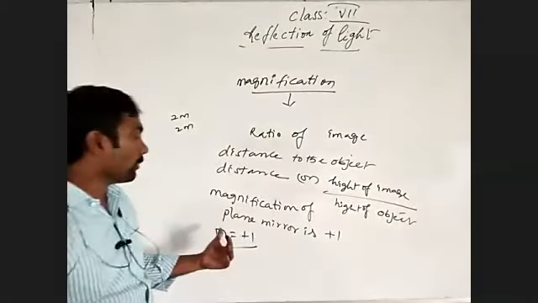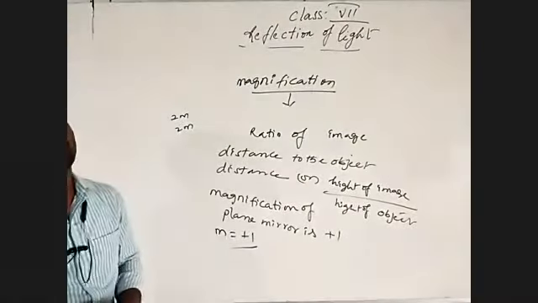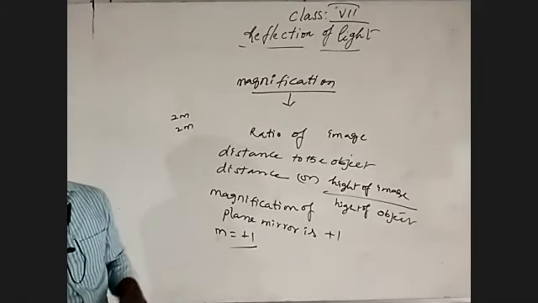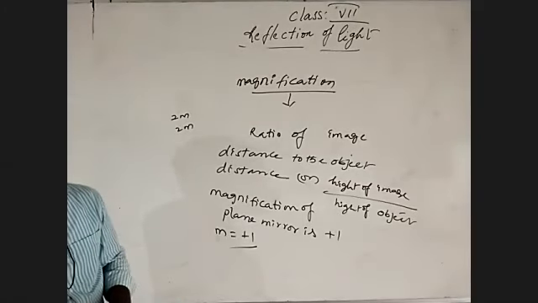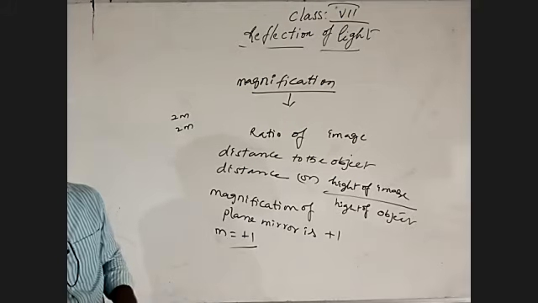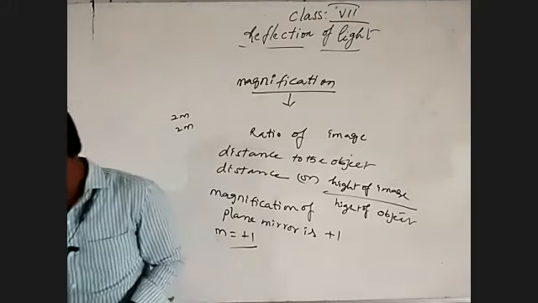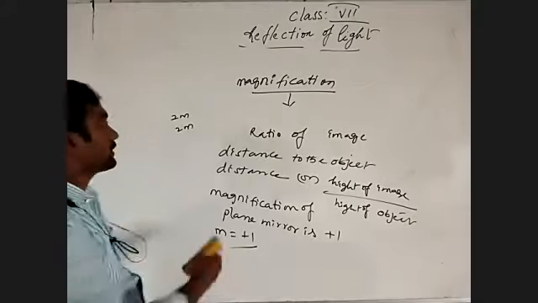A mirror showing +1 magnification shows erect images, meaning straight, exact images. Understand? This is the topic for today. The remaining we will discuss in our next class.